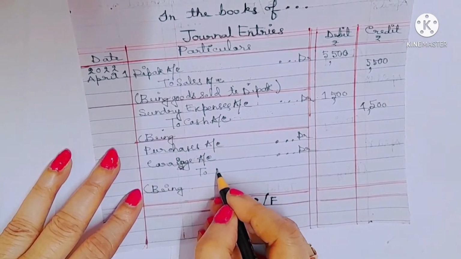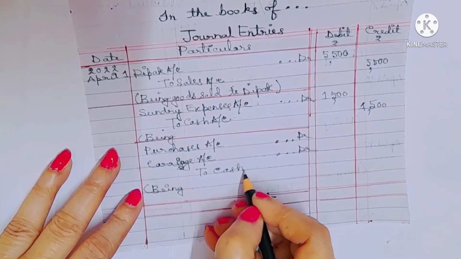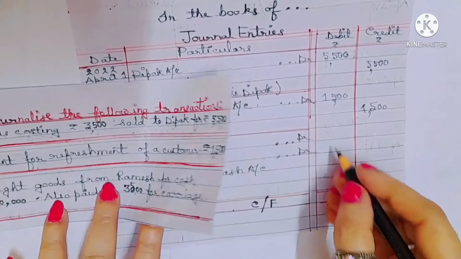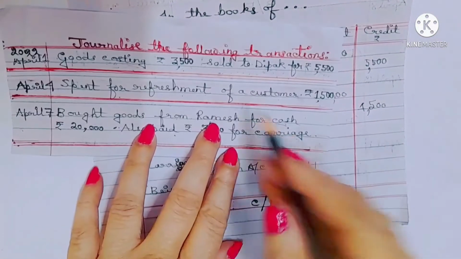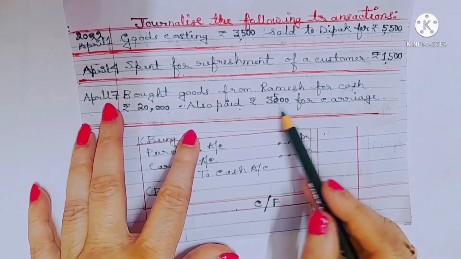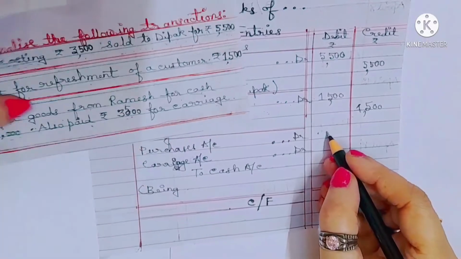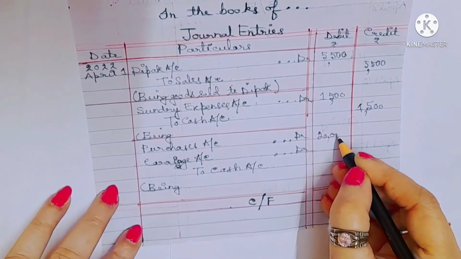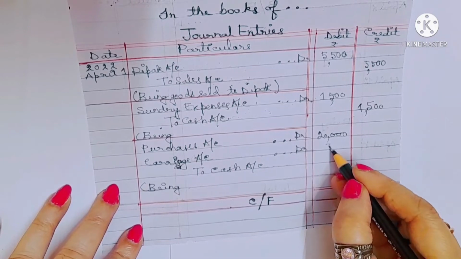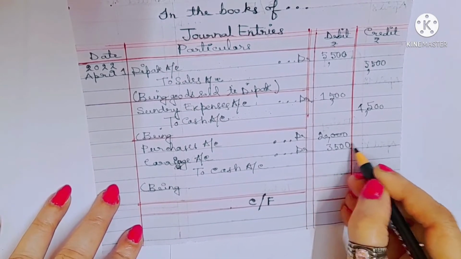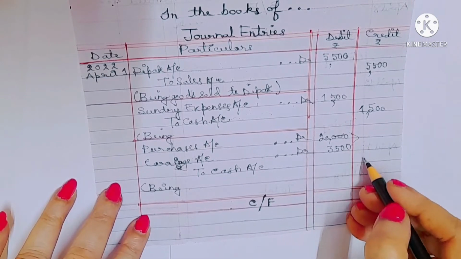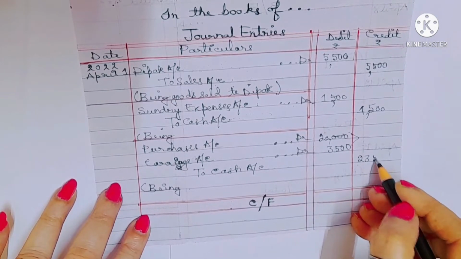To cash account. Purchase is 20,000 and carriage is 3,500. So let me write 20,000 and carriage is 3,500. The total should be 23,500.